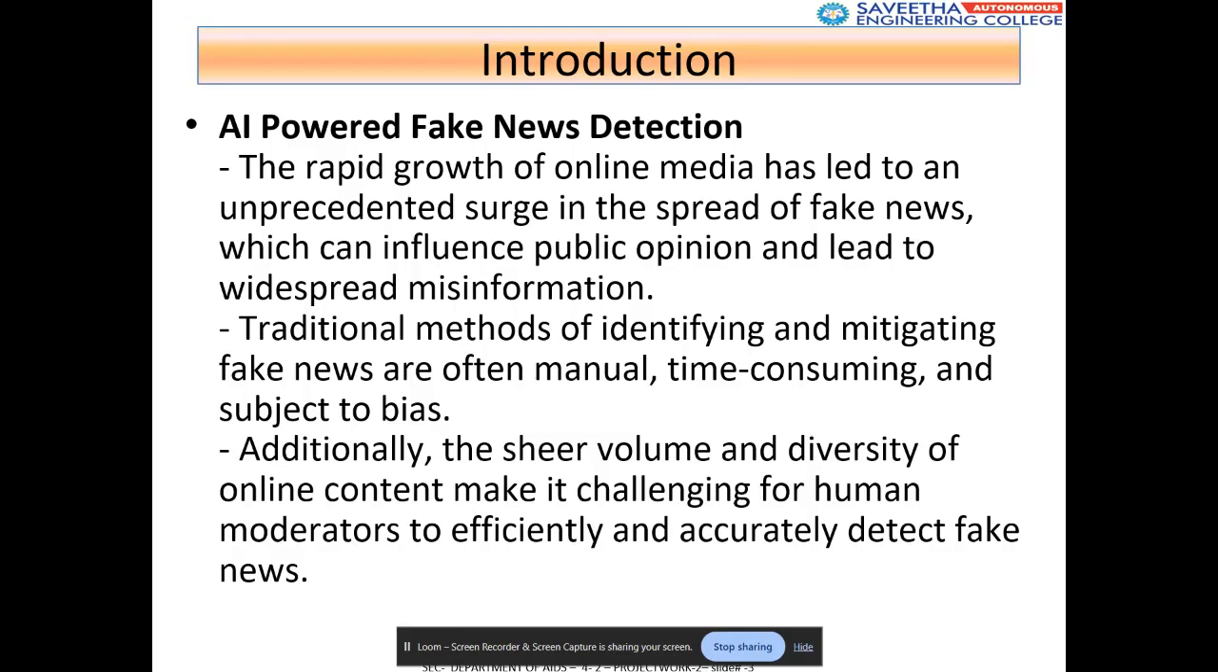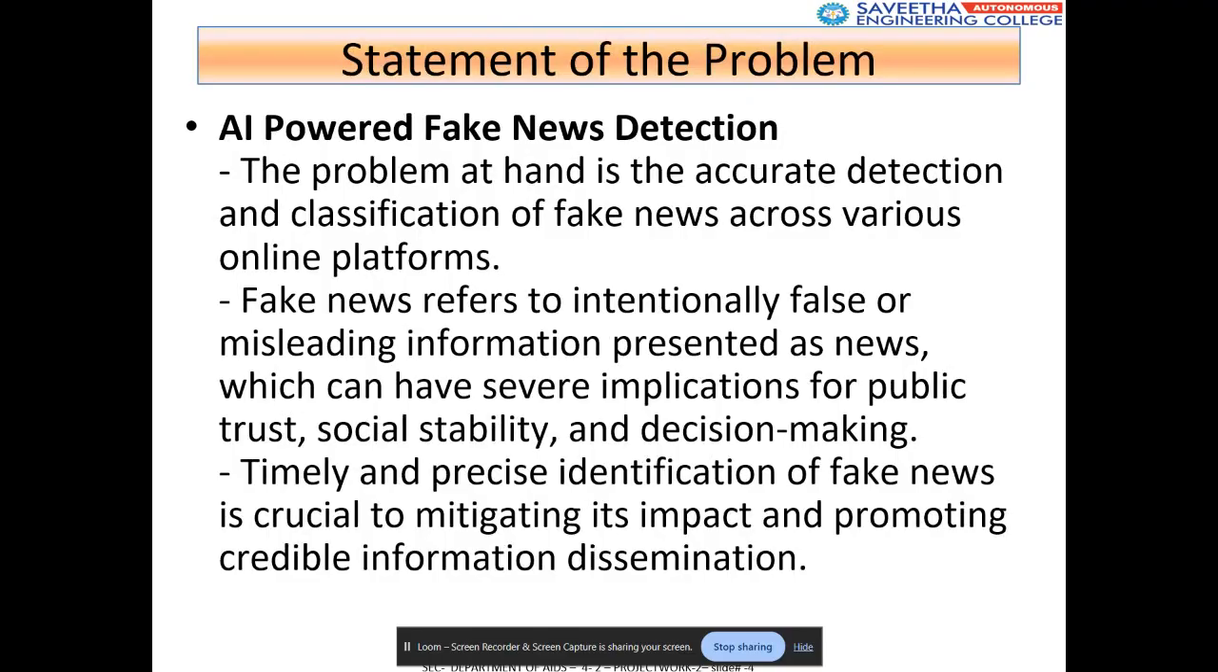But the general traditional methods are time consuming, so by that time the news would have spread to wider masses. Additionally, the sheer volume and diversity of online content make it very challenging for human moderators to efficiently and accurately detect fake news. So, the problem statement.